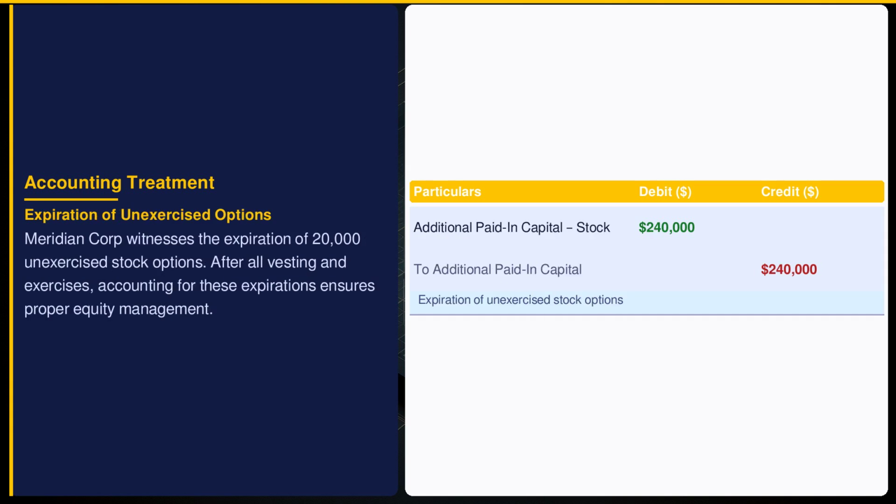Expired options require reclassification under ASC 718. Meridian debits additional paid-in capital stock options, moving $240,000 to additional paid-in capital.